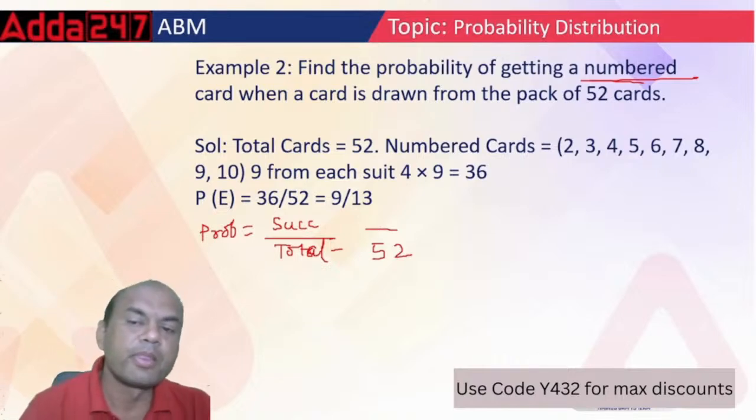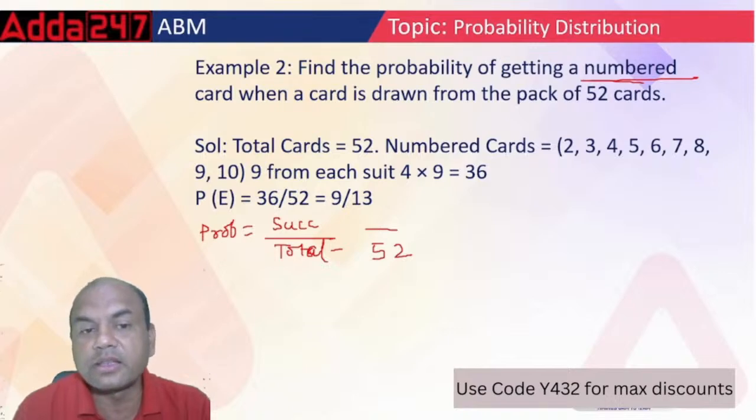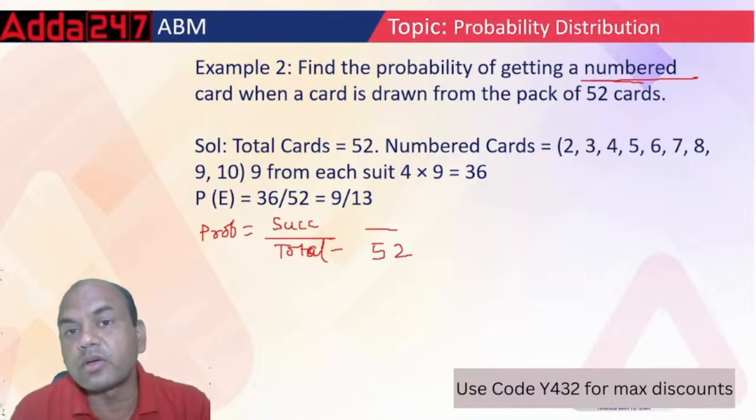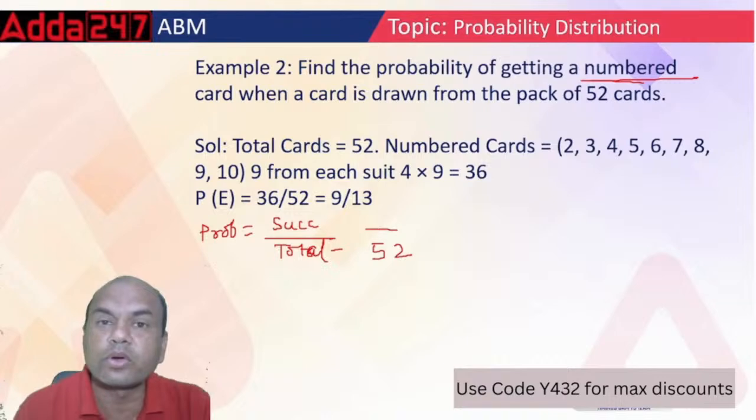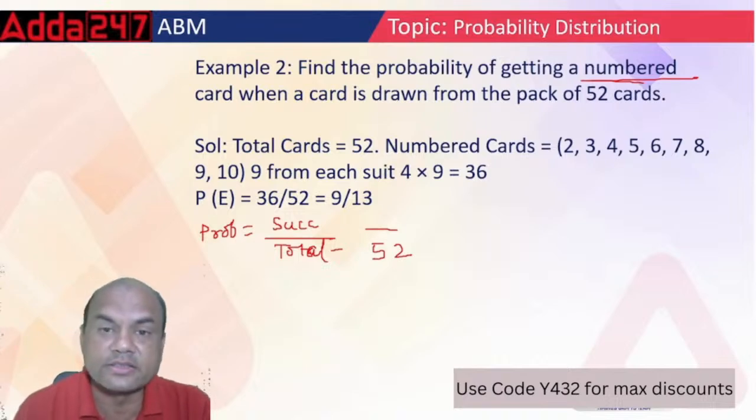What are numbered cards? Which are having numbers. So, 2, 3, 4, 5, 6, 7, 8, 9, 10. Up to 10, you are having all the numbered cards. After 10, what do you have? You have the jack, the queen, the king, and the ace.